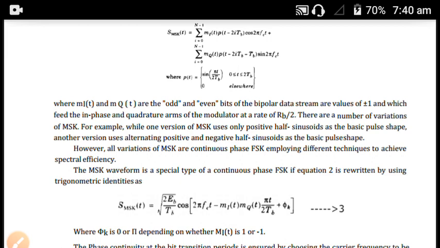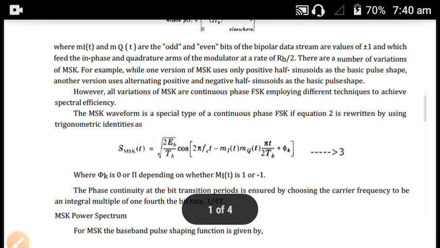The equation of MSK is S MSK of t is equal to root of 2 EB by TB cos of 2 pi fct minus mi of t mq of t pi t by 2 TB plus phi k, where phi k is equal to 0 or pi depending on whether mi of t is 1 or minus 1. The continuity at the bit transition period is ensured by choosing the carrier frequency.